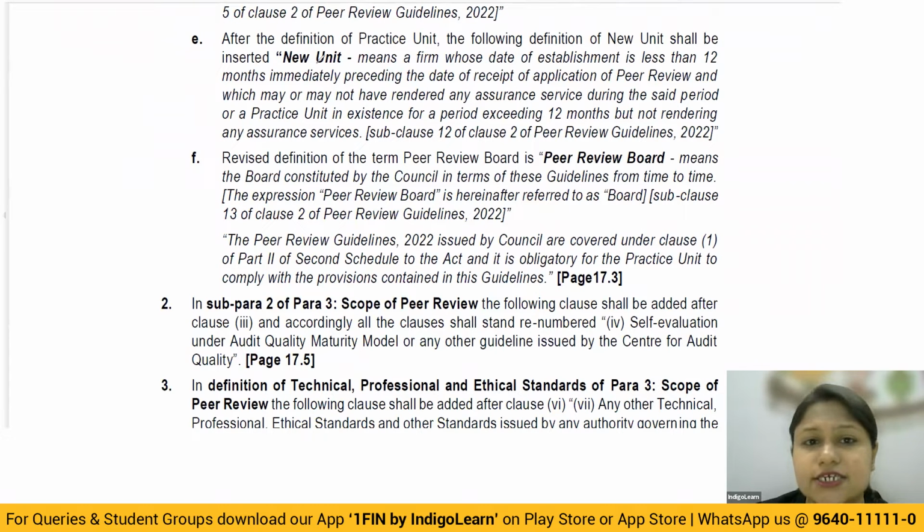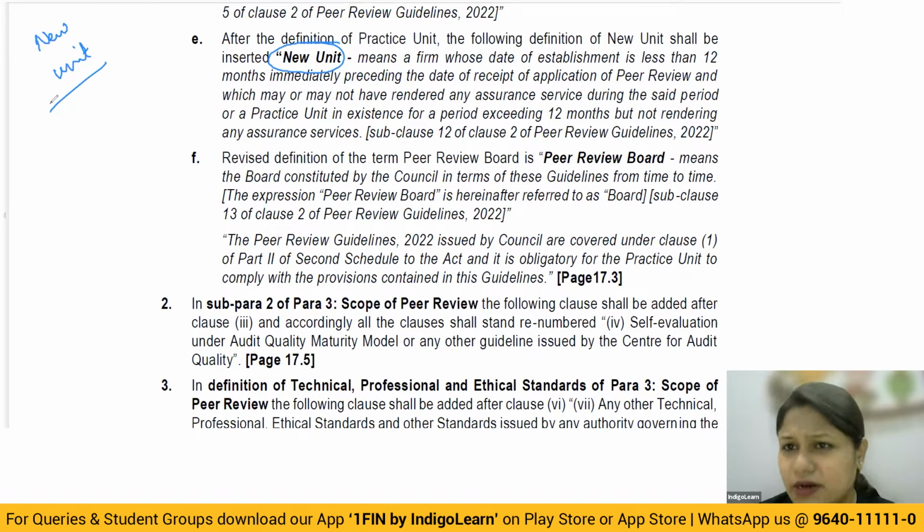Now comes the important discussion regarding a new concept altogether, called a new unit. First, you need to understand why you are going to study something called a new unit. Why is there a requirement? New units, you can understand, have just come up. They are new to the industry. So maybe the scale of operations, the scale of activities that they take up could not be very heavy, or maybe they've still not started giving assurance engagements at all.